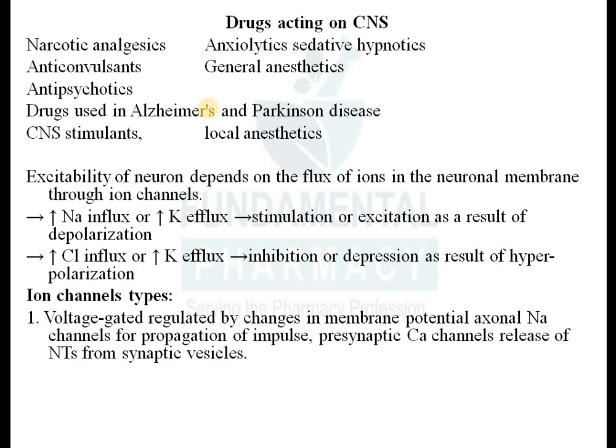So voltage gated में क्या हो रहा है, voltage gated ion channels, they are regulated by changes in the membrane potential, changes in the transmembrane potential. Transmembrane किसका, न्यूरोनल सेल का. So voltage gated channels they are regulated by changes in the membrane potential. कि transmembrane potential अगर change होता है तो उसको बोलते हैं voltage gated ion channels.